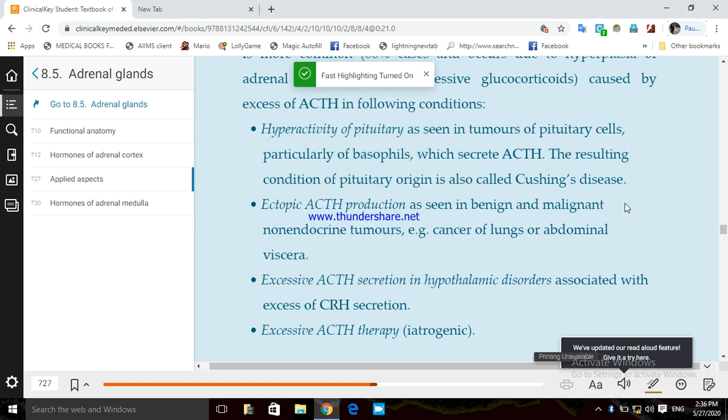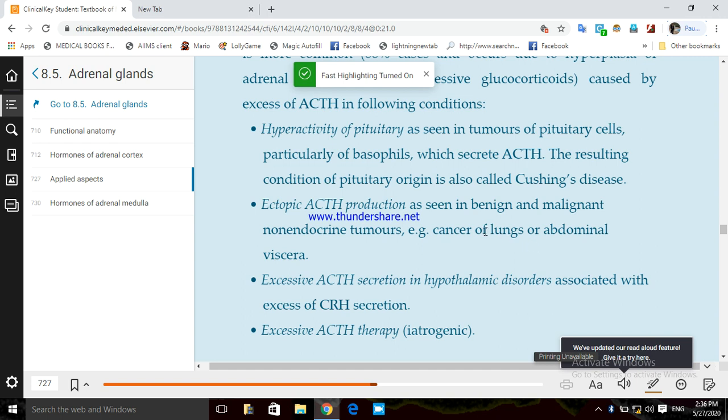So this is ectopic ACTH production. I think you understand what ectopic is. Ectopic means from elsewhere, not from the original place where it is synthesized. So ACTH is being produced from some other places than where it is naturally produced. It is seen in benign and malignant non-endocrine tumors, for example, cancer of lungs and abdominal viscera.